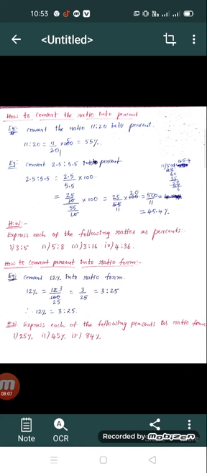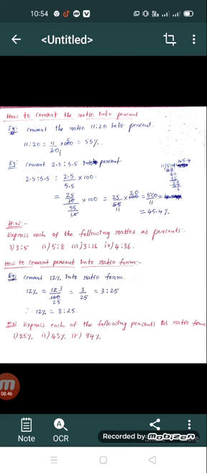So 11 by 20 is a fraction, and we want to convert this fraction into a percentage, so this fraction is multiplied by 100. Here we cancel: 20 ones are 20, 20 fives are 100. Finally we get 11 into 5, that is equal to 55. And adding the percentage symbol, we get 55%. So totally, the 11 is to 20 ratio in percent form is 55%.